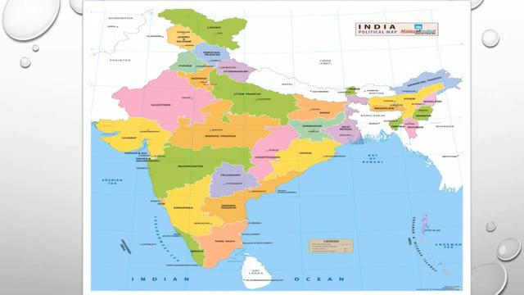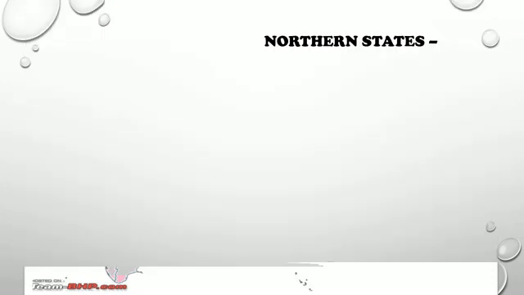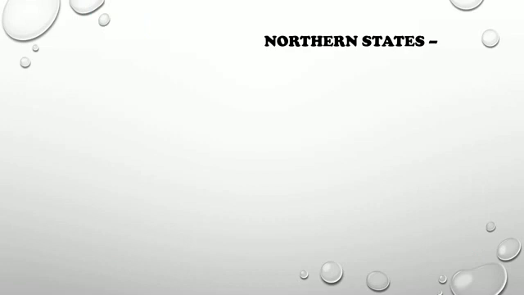You have filled this map in class 3 as well, so you can look at it again and fill accordingly to practice the political map of India. In order to study this political map of India, you should know minutely the northern states, the southern states, the western states, and the eastern and the northeastern states of India. So, in this video, we will start first with the northern states of India.